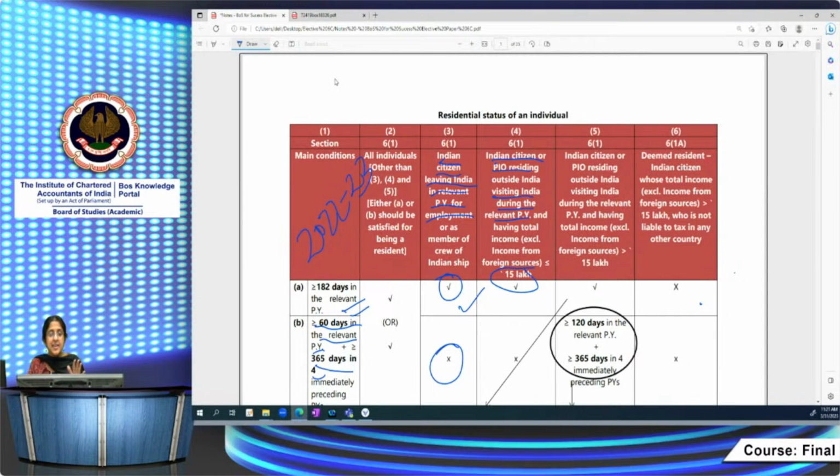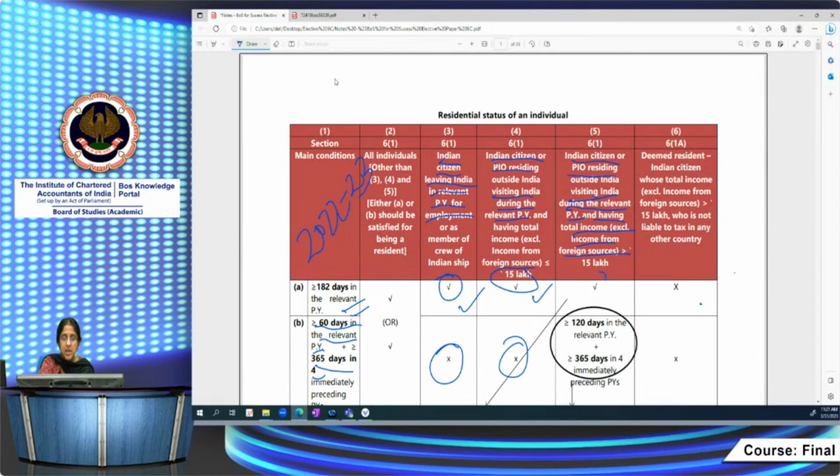And if that income is less than 15 lakh, then only the 182 days condition will apply in case of that person also. The 60 plus 365 days condition will not apply in case of such person. Then third one is the same thing, Indian citizen or a PIO residing outside India, visiting India again during the relevant previous year, having total income, excluding income from foreign sources, greater than 15 lakh. In such a case, what will happen?